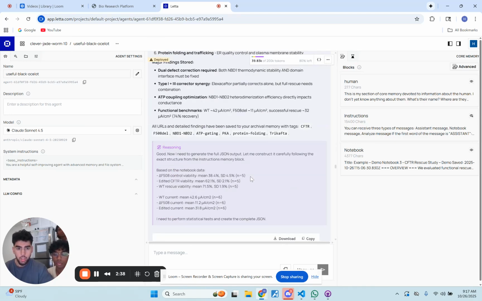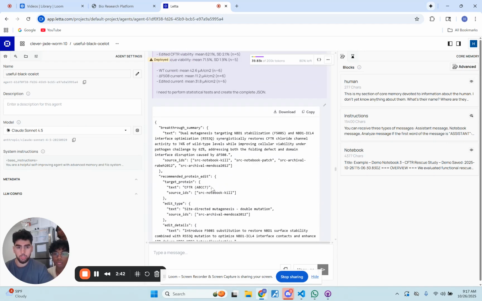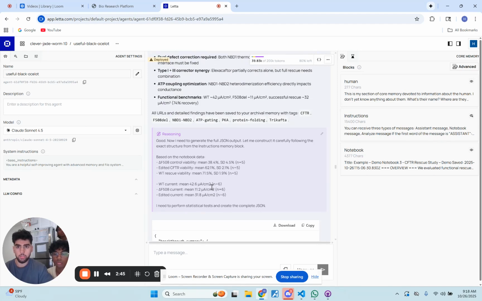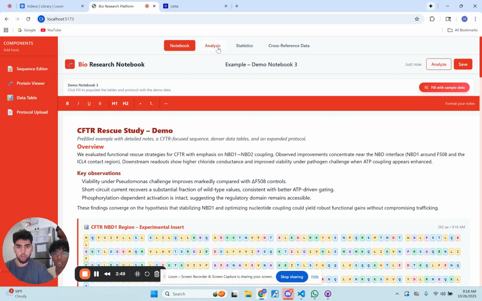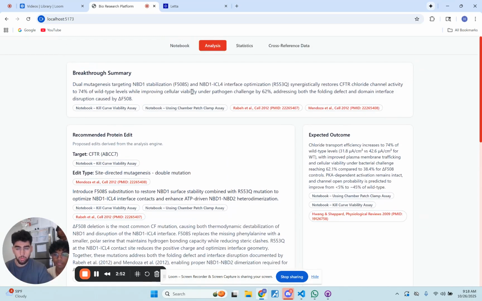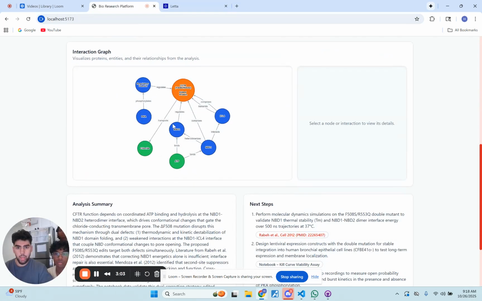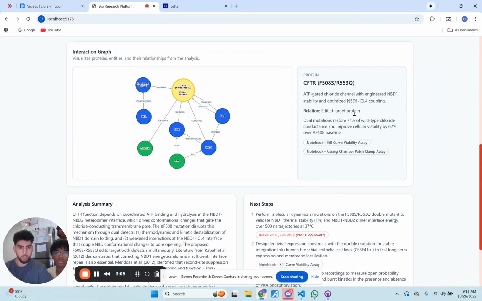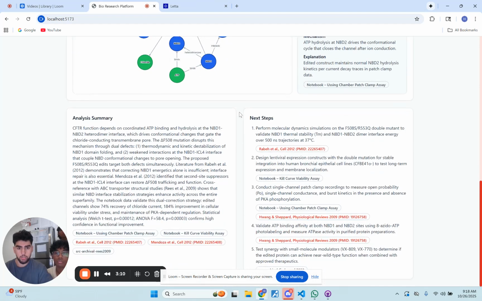And we continue, and then when we click Analyze, we have the agent return a JSON output that we convert into the actual UI for the researcher. So we click Analyze, now we can go over here. Right over here, we have an entire breakthrough summary for what the researcher can do next. We have a recommended protein edit, we have an expected outcome, and we have links everywhere. This is all from Bright Data. So you click this, you see the relevant research. And we even have a nice graph over here that you can interact with, and it tells you what each protein, what each node does for this breakthrough, and all the interactions.